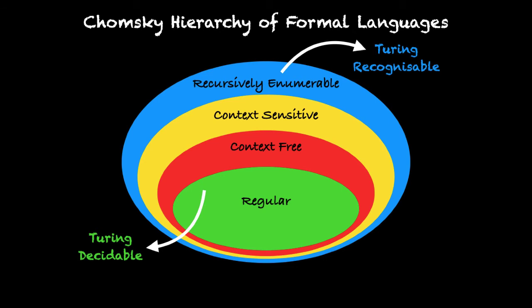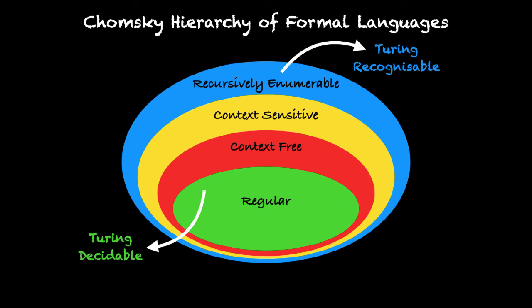What is Turing decidable? What this means is that if you take a language which belongs to the category of regular languages, then there exists a Turing machine which will tell you for sure whether a given word belongs to that language or does not belong to that language. Which means for any given word, that Turing machine will halt for sure. Either it will halt and tell you that the word belongs to the language, or it will halt and tell you that the word does not belong to the language. Under no circumstances will that Turing machine get into an infinite loop.